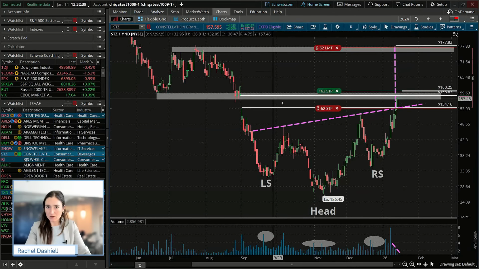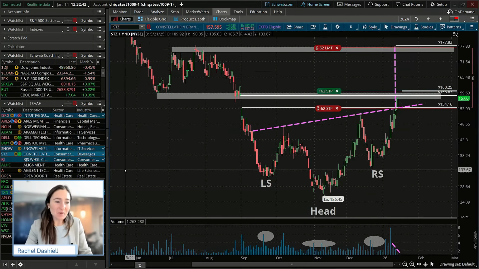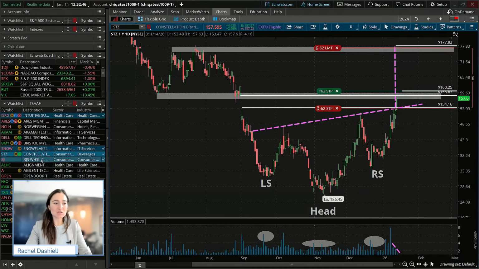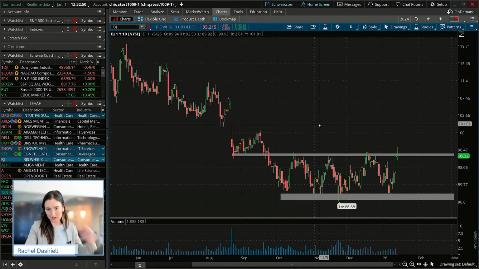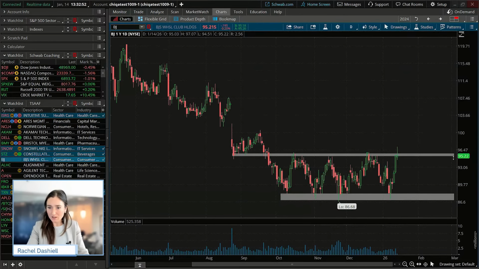Okay. So yes, we have a lot of lines on this chart, a very messy chart now, but let's move to the next one. Another consumer staples stock that looks like it is trying to break out as well. We're going to pay attention to this too.